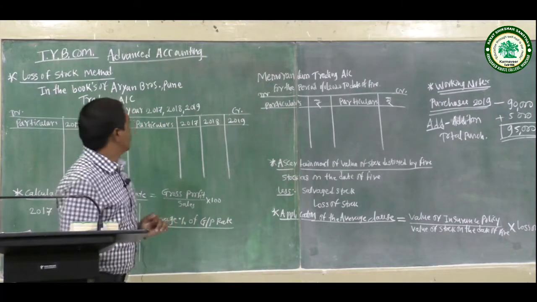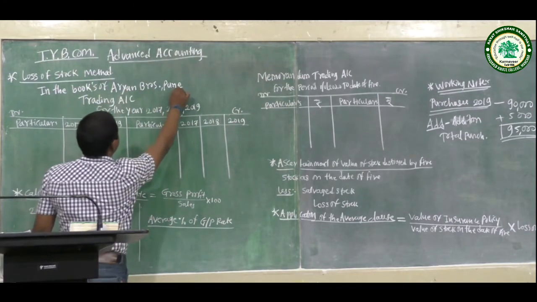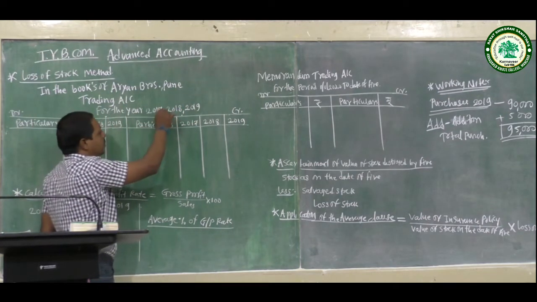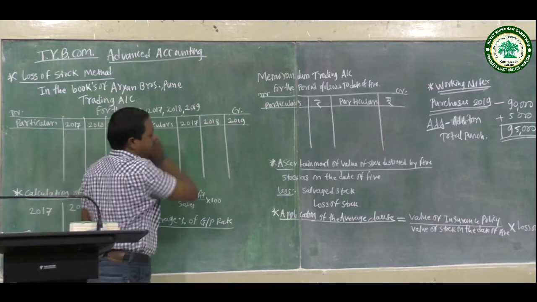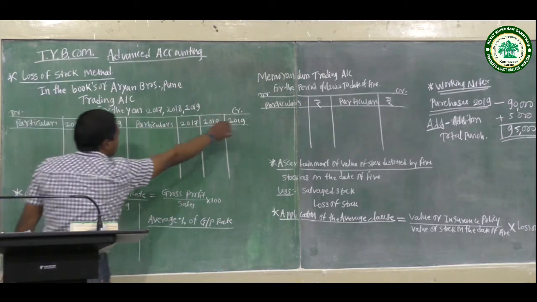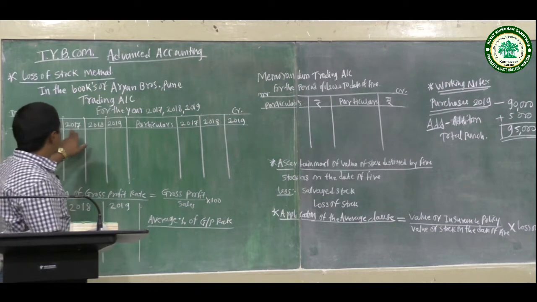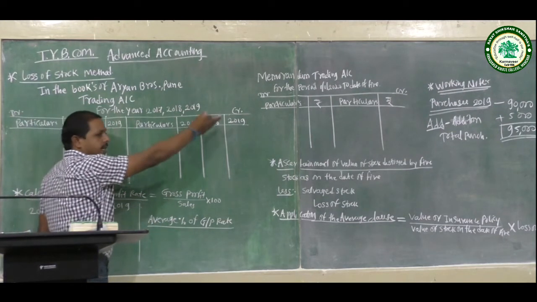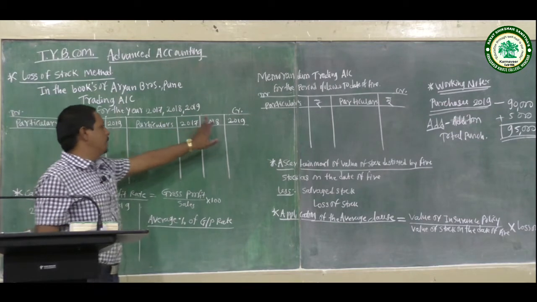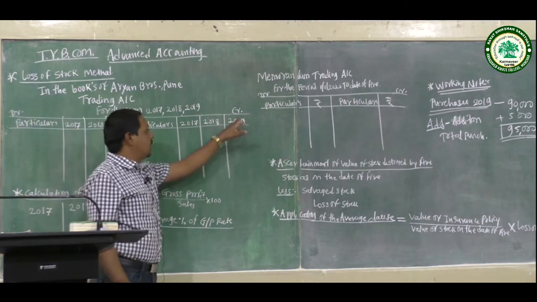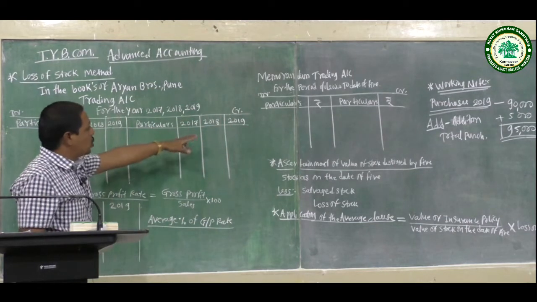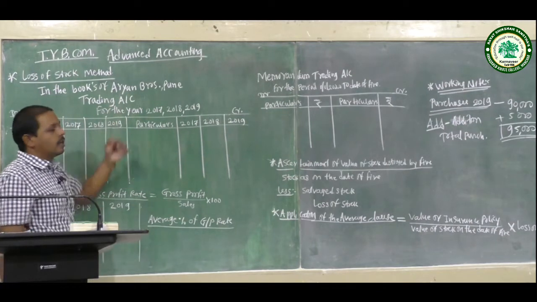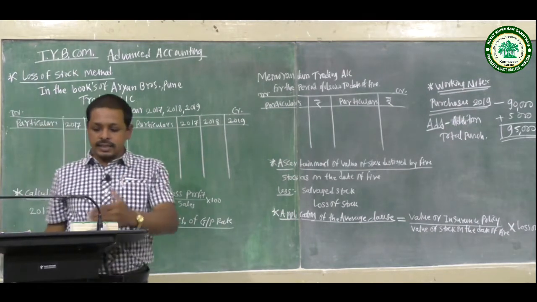In the books of Aryan Brothers, Pune, the trading account for the years ended 2017, 2018 and 2019 has a debit side and a credit side, each with three columns year-wise.